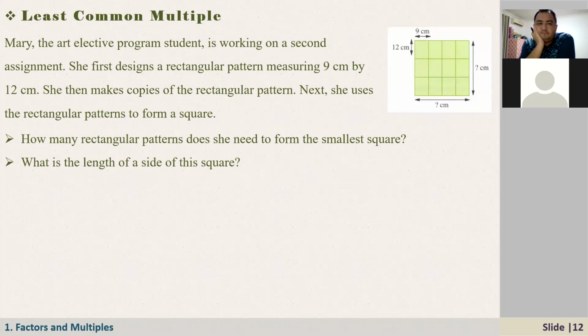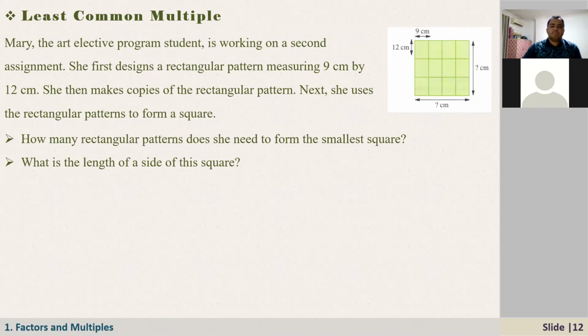Yes. Mary, the art elective program student, is working on a second assignment. She first designed a rectangular pattern measuring 9 centimeter by 12 centimeter. She then makes copies of the rectangular pattern. Next, she uses the rectangular patterns to form a square. So the first question, how many rectangular patterns does she need to form the small square? And the second question, what is the length of the side of the square?